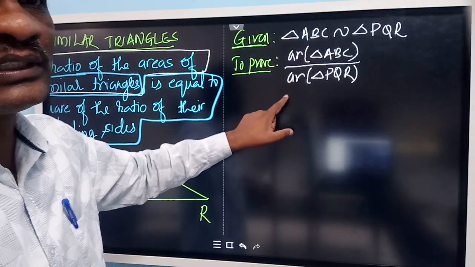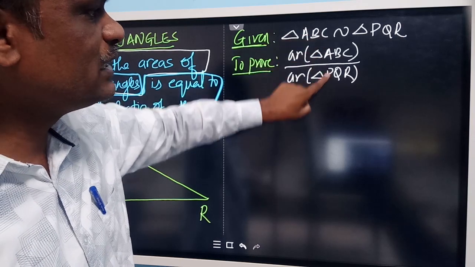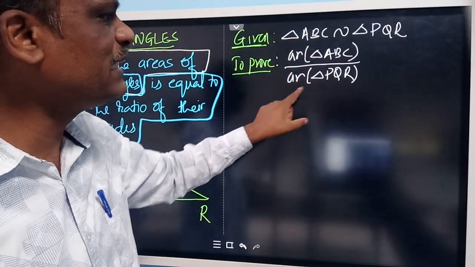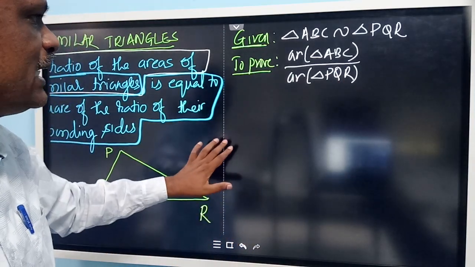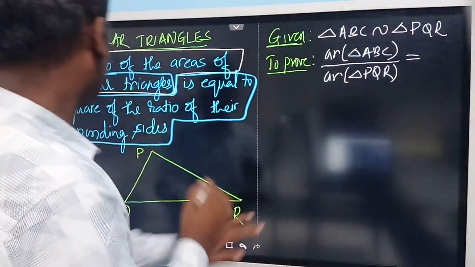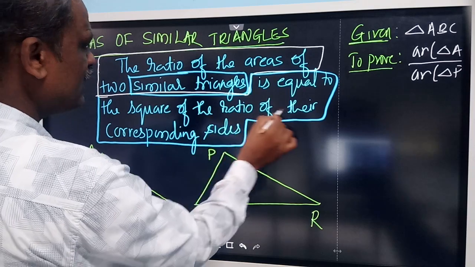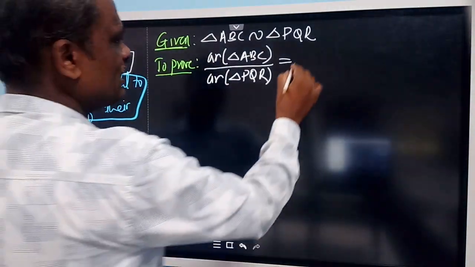Ratio of areas of two similar triangles. ABC and PQR are similar triangles. The ratio of their areas, I have written as area of triangle ABC and area of triangle PQR, is equal to, we have to prove, the square of the ratio of their corresponding sides.